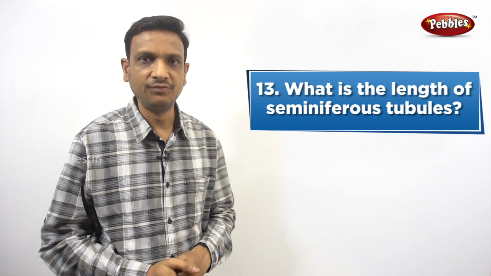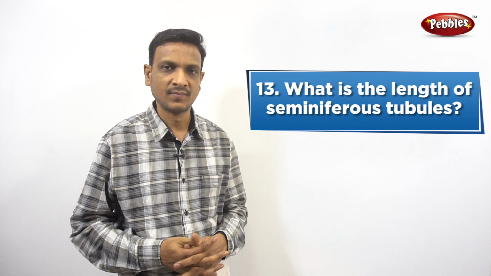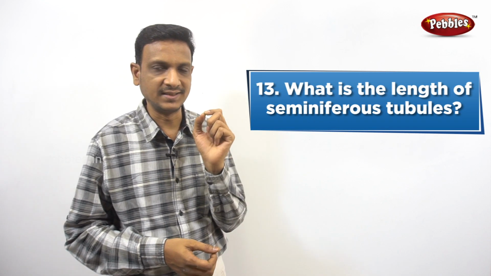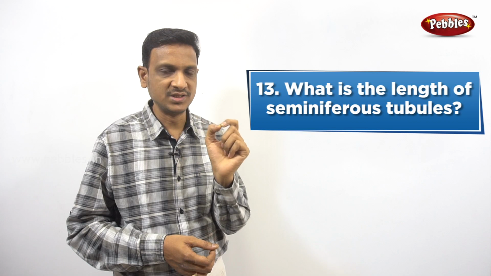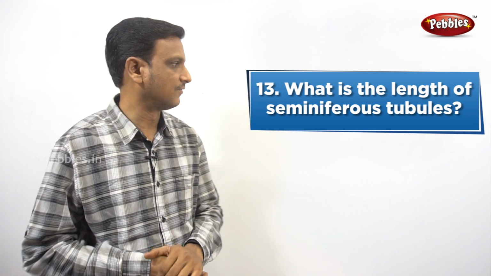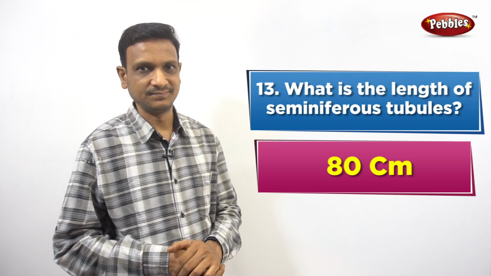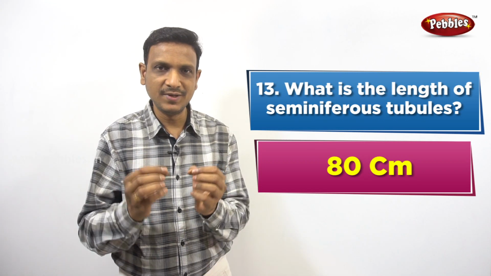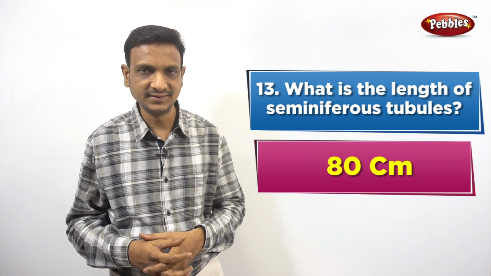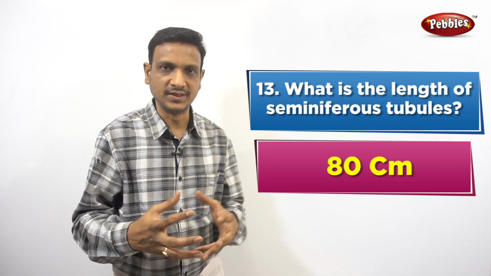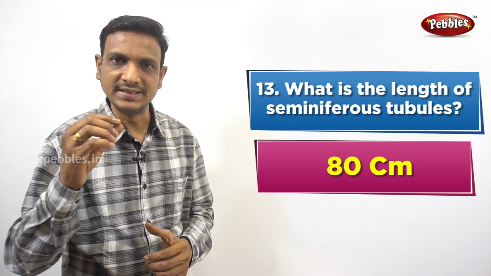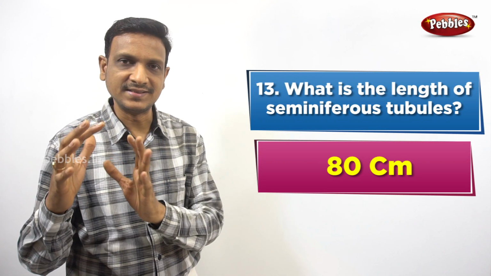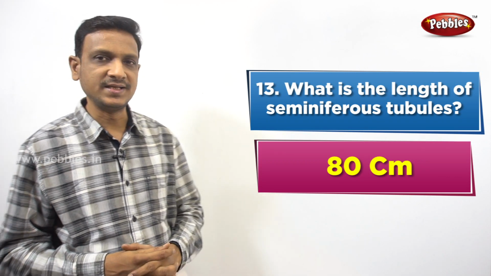What is the length of seminiferous tubules? Seminiferous tubules are present inside the testis and are responsible for the production of sperm cells. So what is the length of it? 80 centimeters. The length of the seminiferous tubules is 80 centimeters. These tubules are joined together to form the vasa efferentia, and it forms the epididymis. From the epididymis, it comes out as the vas deferens, right? So let's see the next question.